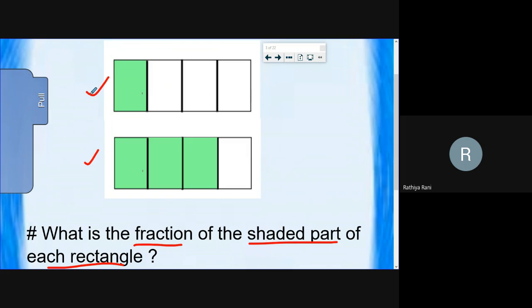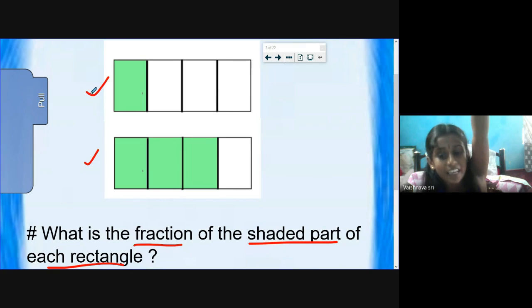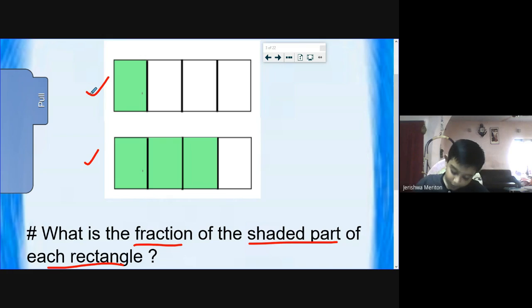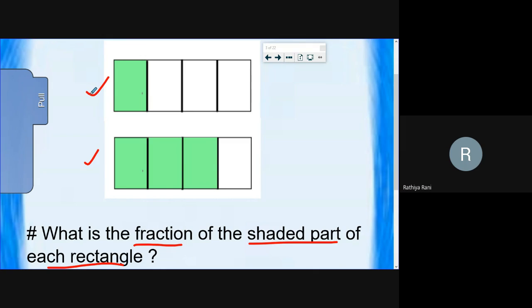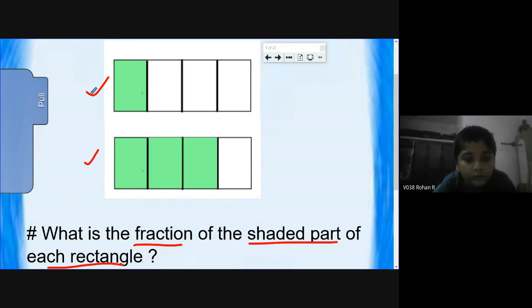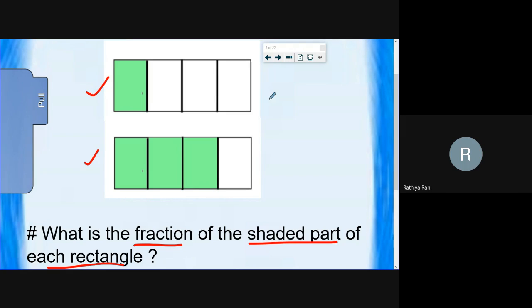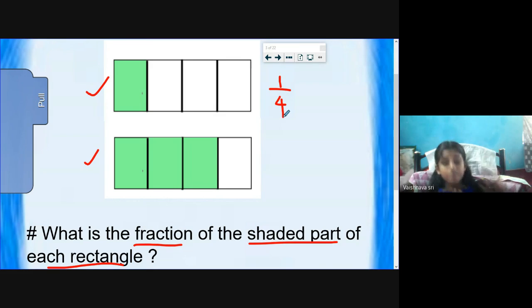Finished, ma'am. Yes, good. Dilshit completed? Vaishnavi completed. Yes, Vaishnavi, well done. Yeah, Jerishwa, very good. Rohan and Kim Mazania, what is the fraction of the shaded part of the first rectangle? Rohan completed. 1/4. Is the answer 1/4, students? Yes, ma'am.